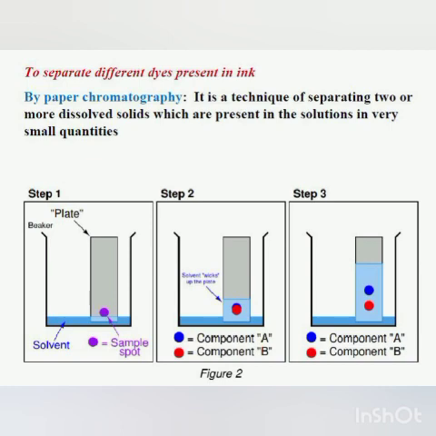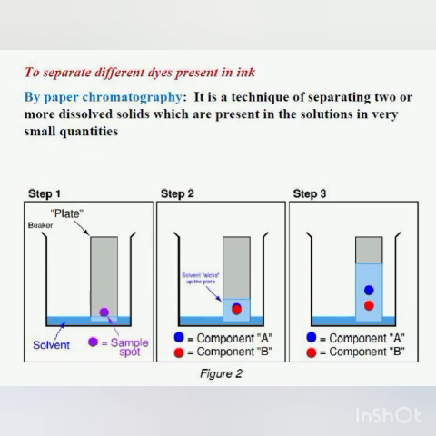Now, children, this separation is based on the fact that though two substances are soluble in the same solvent, their solubilities may be different. Maybe one component of a dye may be more soluble than the other component. Is it clear or no?